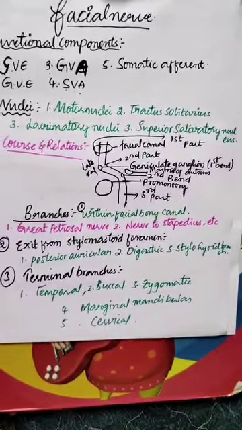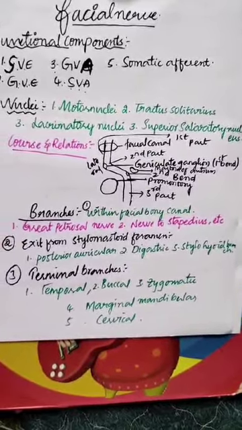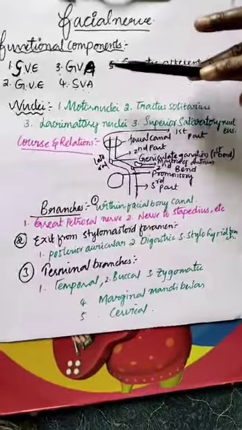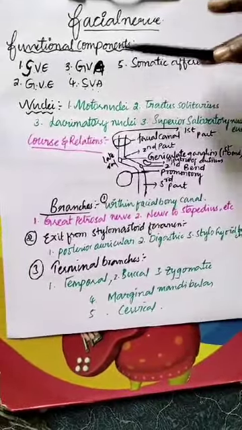Now we are going to discuss the facial nerve. The facial nerve is the seventh cranial nerve. It is the nerve of the second branchial arch. The functional components of the facial nerve are five.